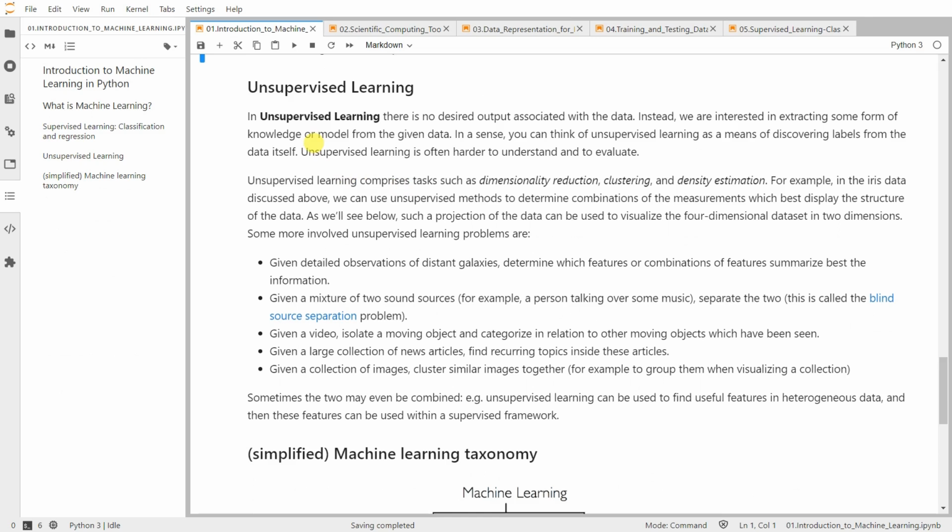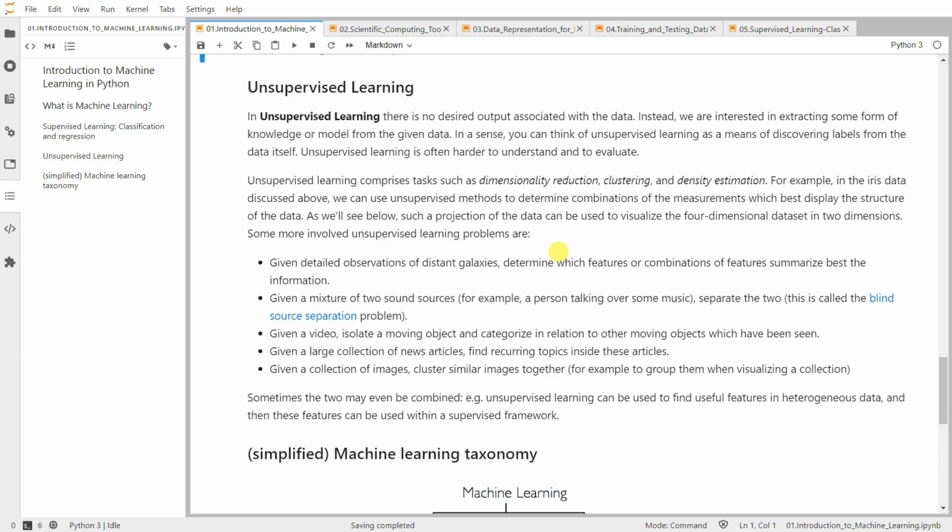Let's now recall unsupervised learning. In unsupervised learning, as you know, there is no label, no desired output associated with the data. Instead, we are interested in extracting some form of knowledge or model from the given data. So we can think of unsupervised learning as a means of discovering labels from the data itself. All right?